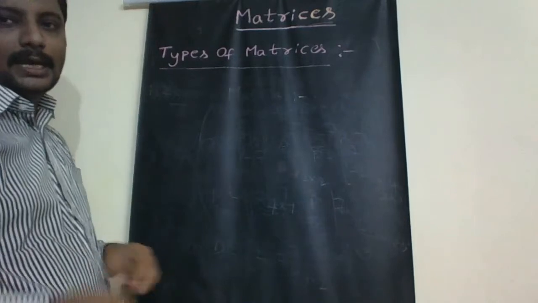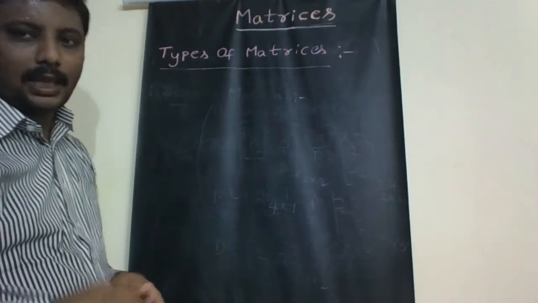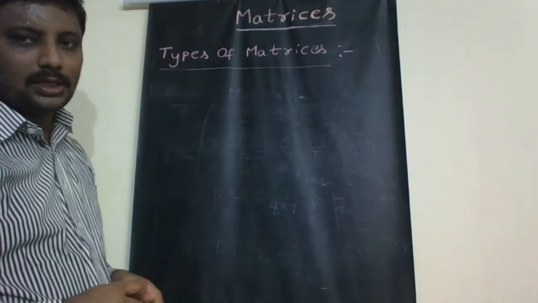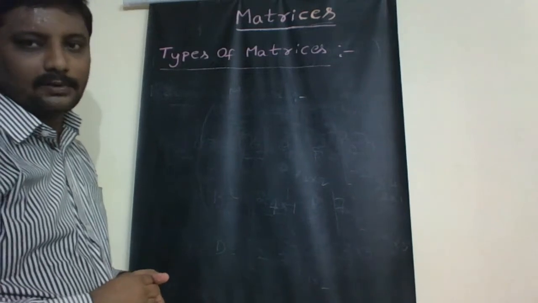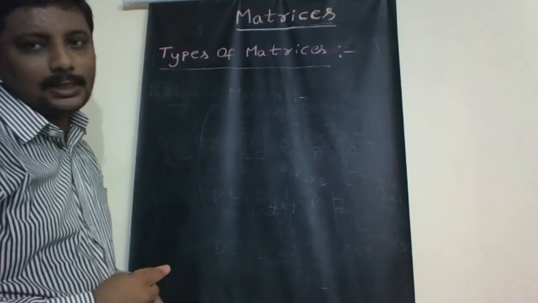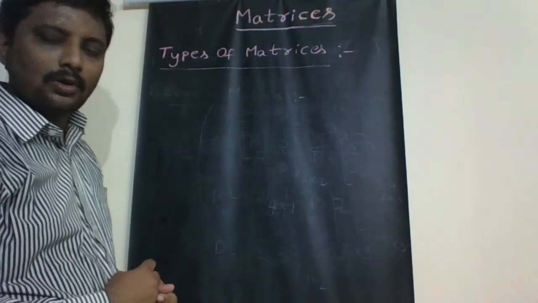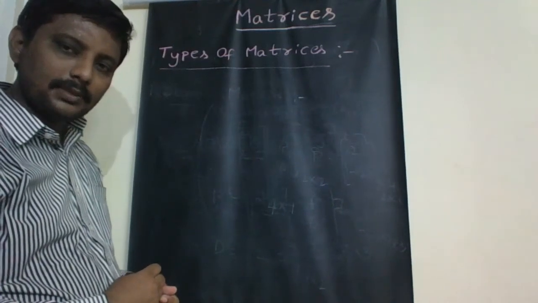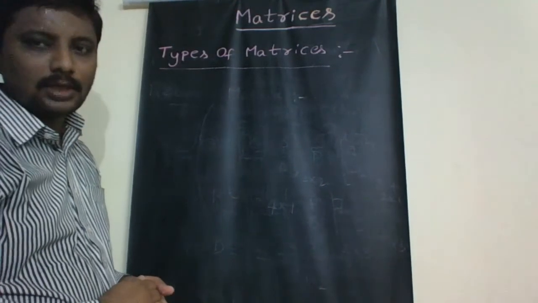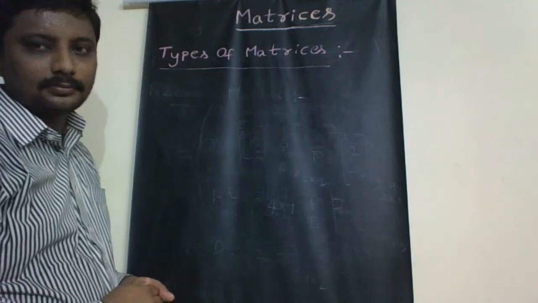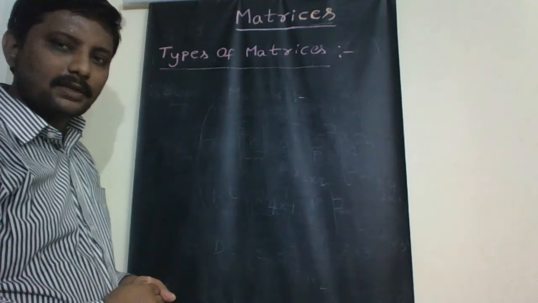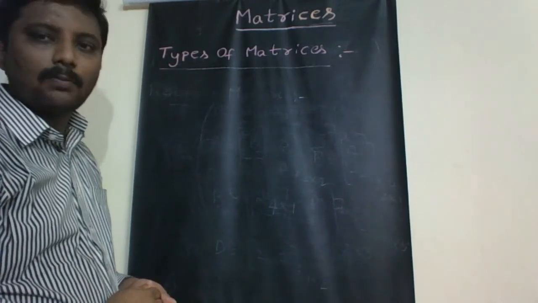Next one is the real matrix. A matrix which has real numbers as elements is called a real matrix. A complex matrix means a matrix which has complex numbers as elements of the matrix, then it is called a complex matrix.